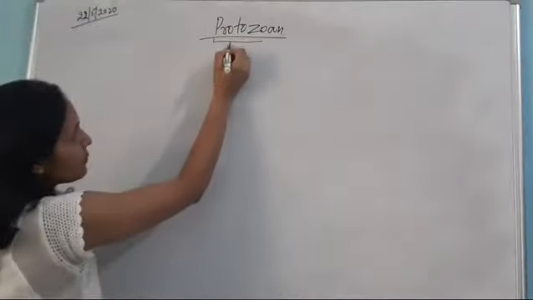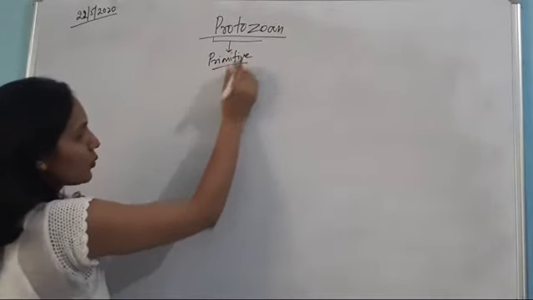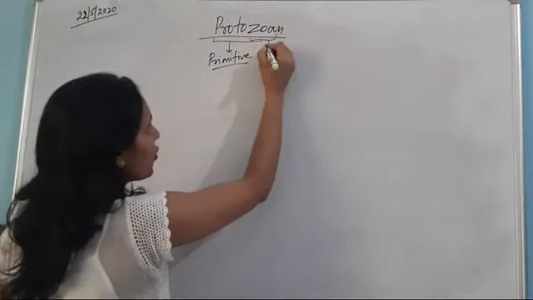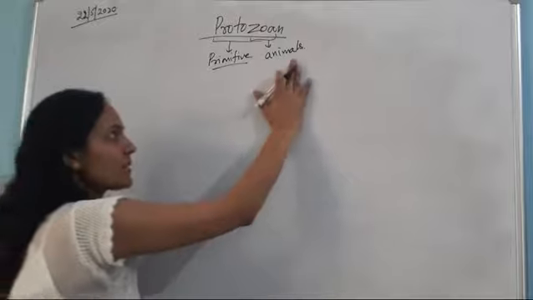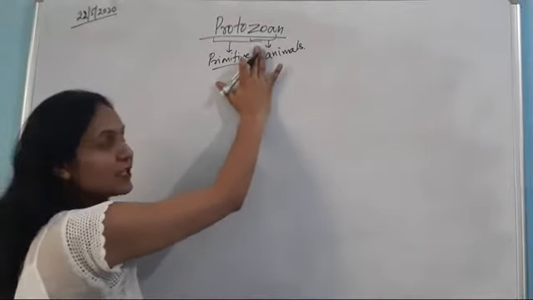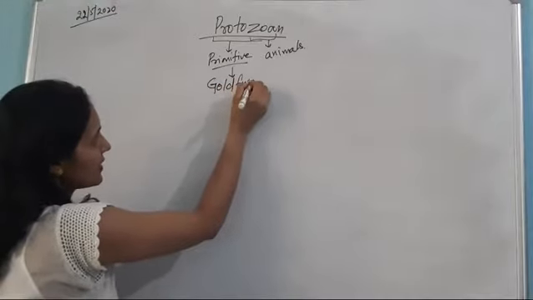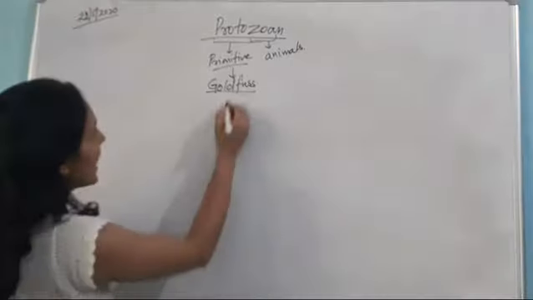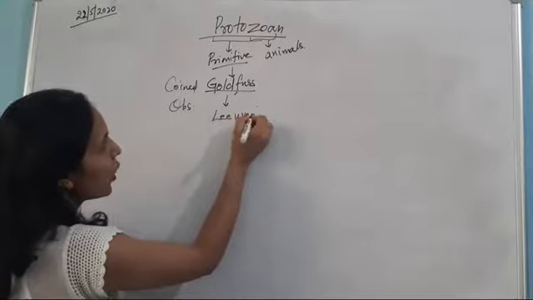Protozoans. The term proto means primitive and zoa means animals. So these primitive animals fall under the category of protozoans. The term protozoa was given by Goldfuss, and it was first observed by a scientist called Leeuwenhoek.